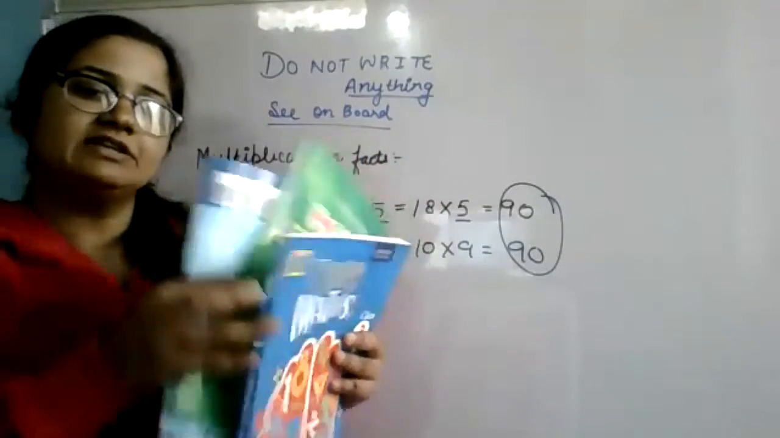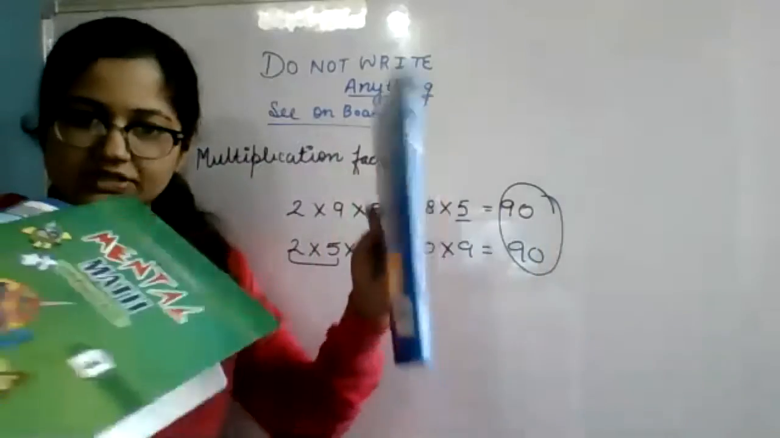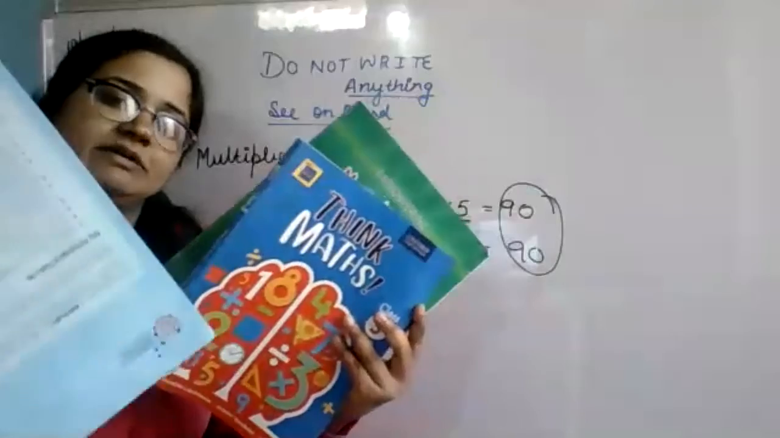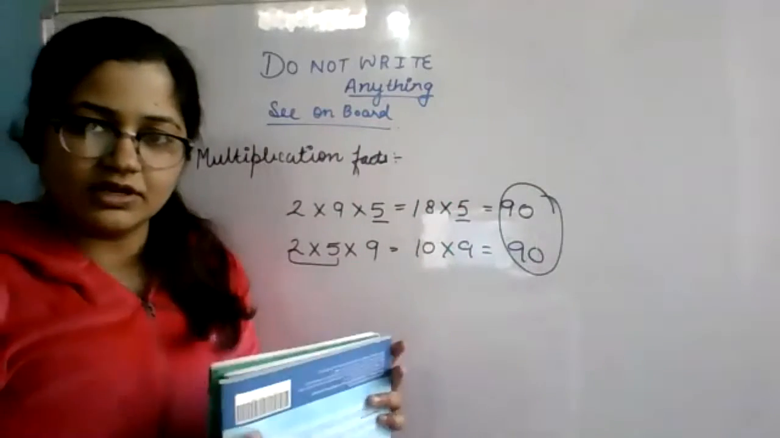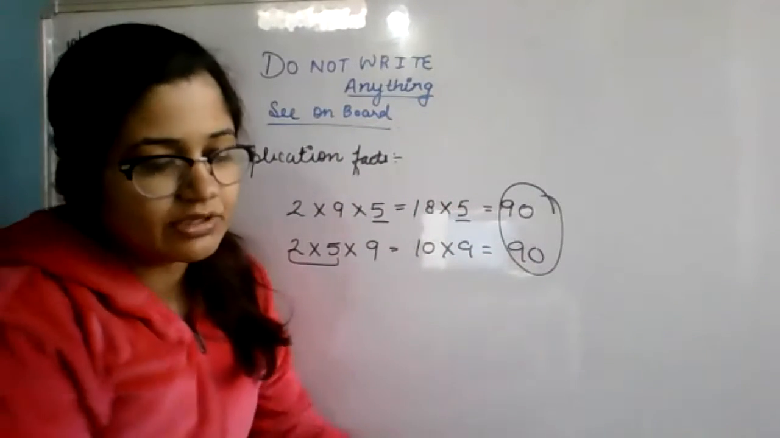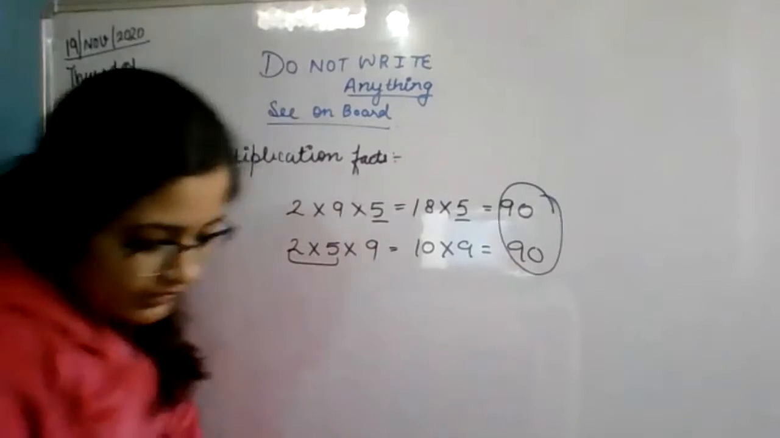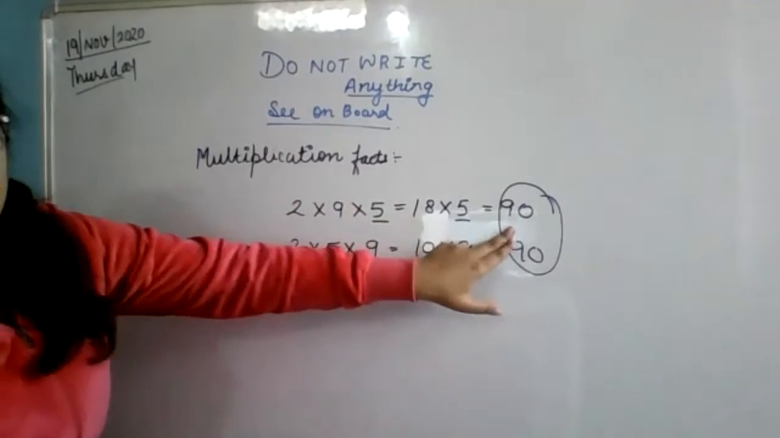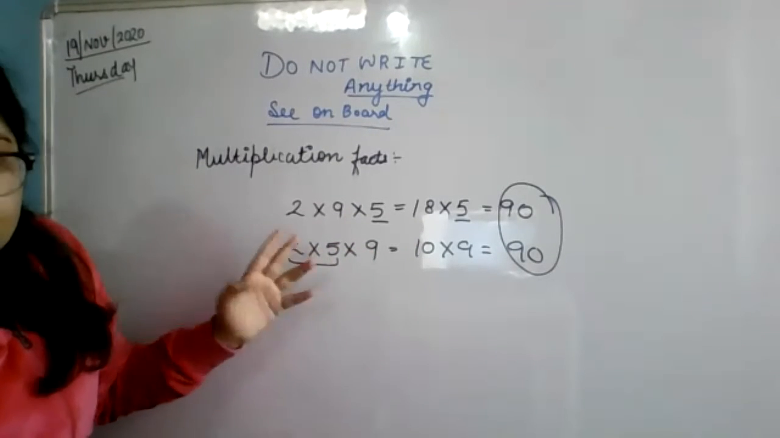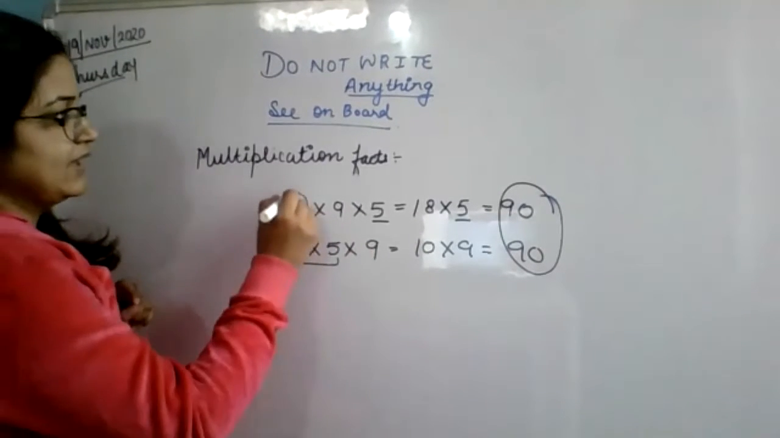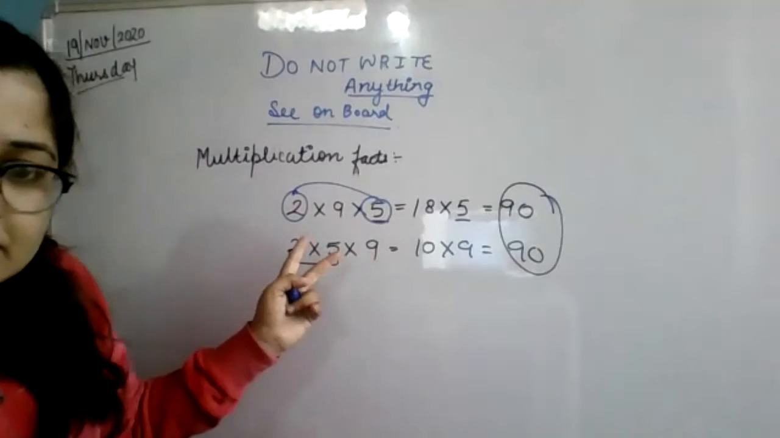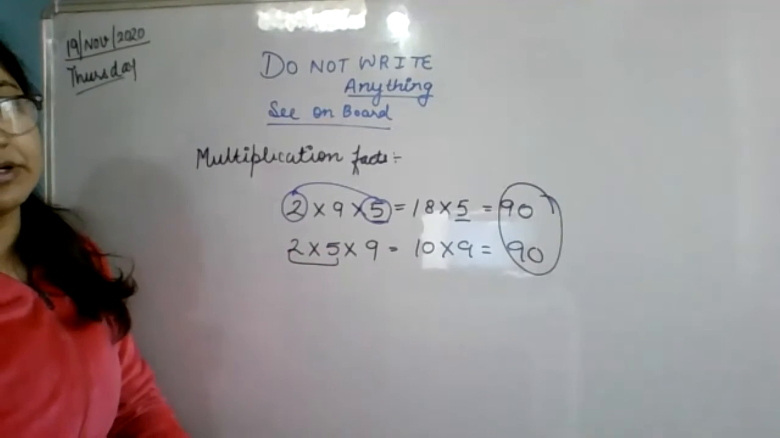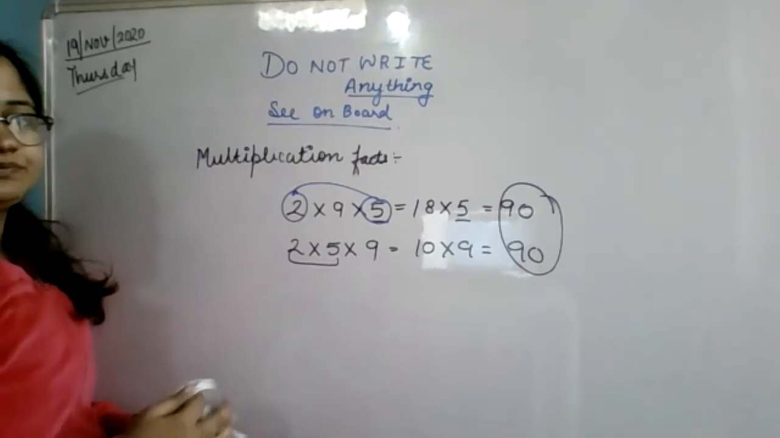Either you multiply these two first and this one afterwards, or you multiply these two first and then multiply by the third. Okay, Agrita? Understood? You can multiply the numbers in any order, whatever you feel is easy. Suppose 2 nines are 18 and 18 multiplied by 5 is 90. Or if you feel 2 and 5 is easy to multiply, you multiply 2 by 5 and then multiply by 9. Okay?